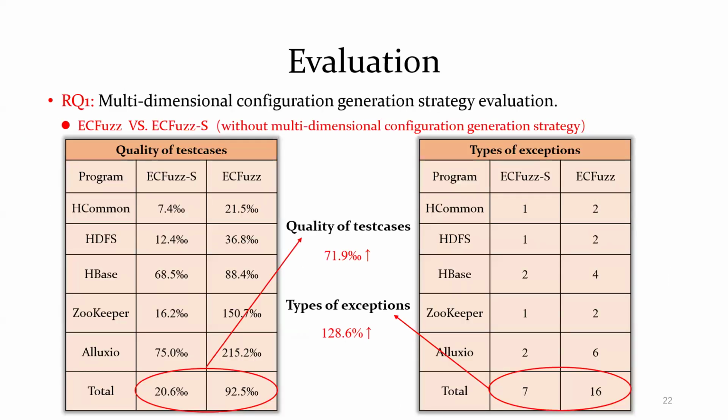RQ1 is multi-dimensional configuration generation strategy evaluation. We merely compare ECFuzz with ECFuzz. For quality of test cases, ECFuzz finds 71.9 more unexpected failures when the same 1,000 test cases are injected into the system. For types of exceptions, ECFuzz finds 9 more types of exceptions compared to ECFuzz. The results show the effectiveness of using the multi-dimensional configuration generation strategy.